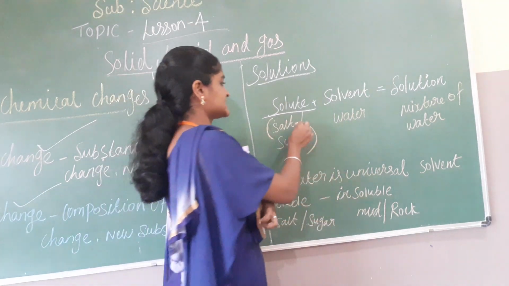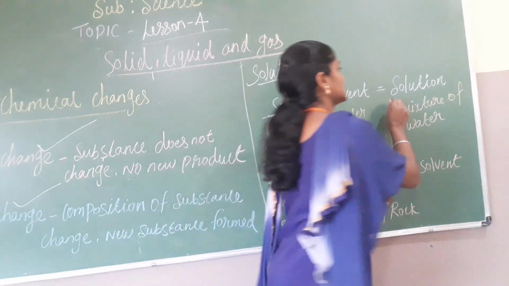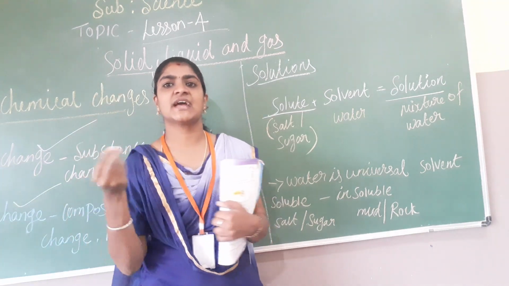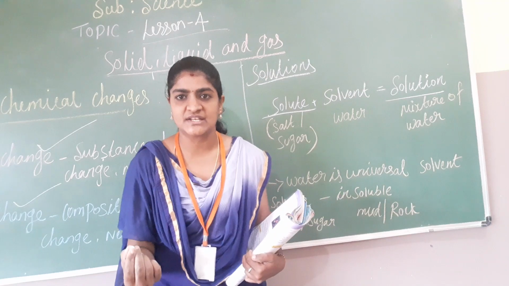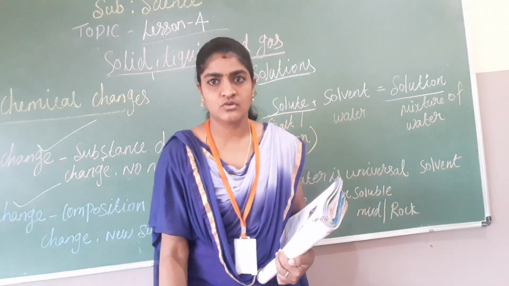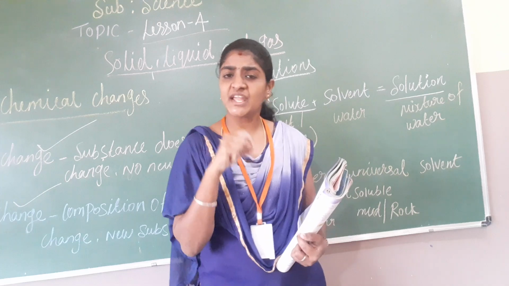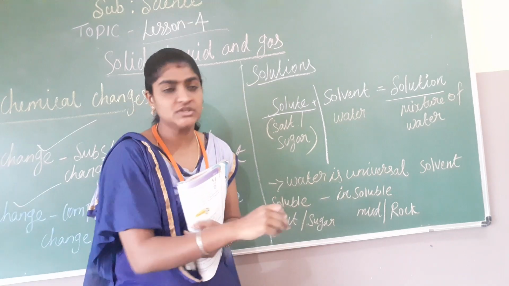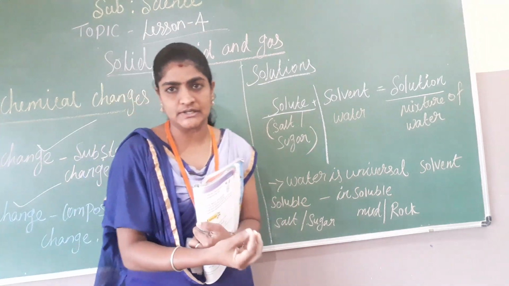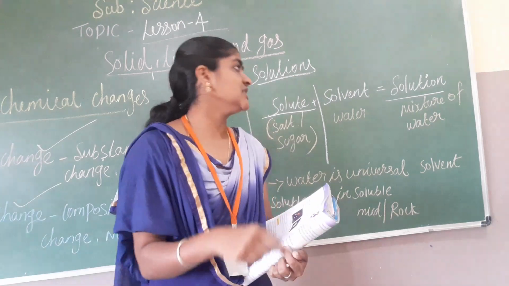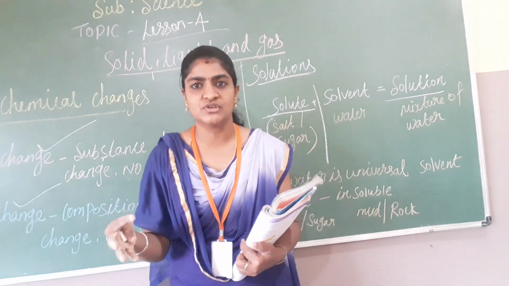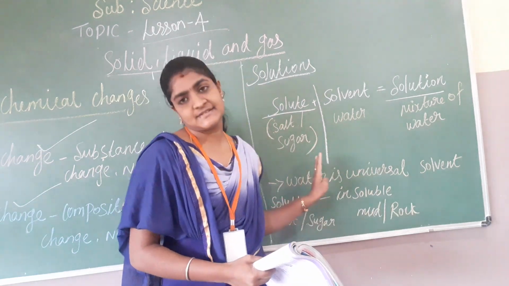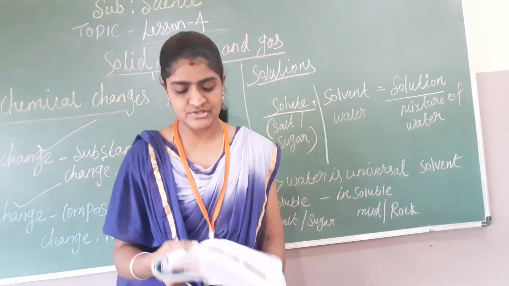When I mix this salt and water together, I get a solution. A solution is a mixture of water, because in the water I have added salt. That's how I get a solution as salty water. Here salt and sugar are the solute, and the solvent is water. This solute and solvent mix together and give a solution. That solution is nothing but a mixture of solute and solvent.